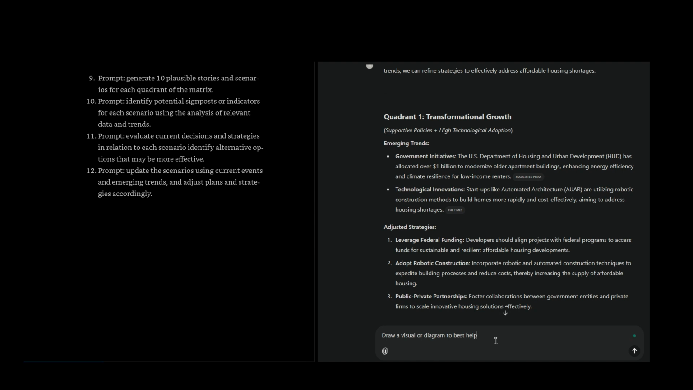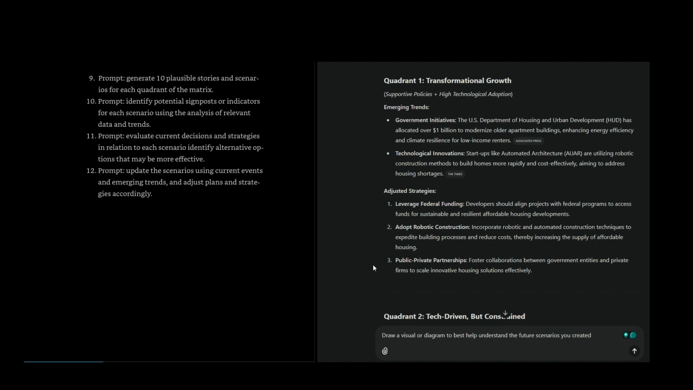Quadrant 1. Transformational growth. Supportive policies, high technological adoption. Emerging trends, government initiatives. The U.S. Department of Housing and Urban Development (HUD) has allocated over $1 billion to modernize older apartment buildings, enhancing energy efficiency and climate resilience for low-income renters. Associated Press. Technological innovations. Startups like Automated Architecture (AWAR) are utilizing robotic construction methods to build homes more rapidly and cost-effectively, aiming to address housing shortages.